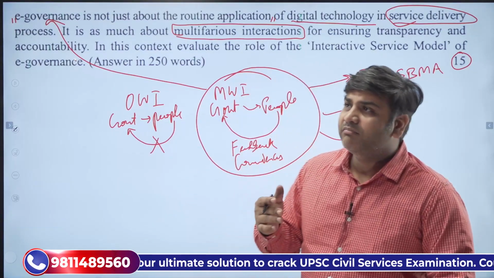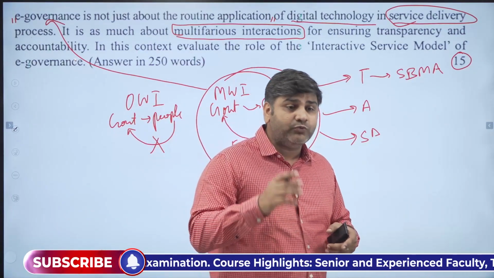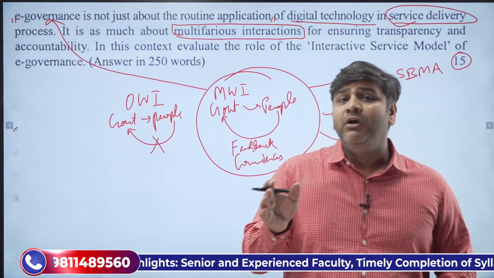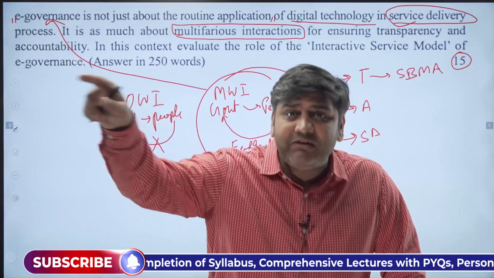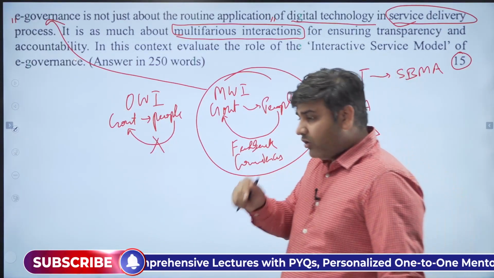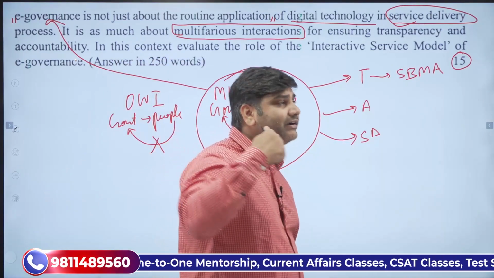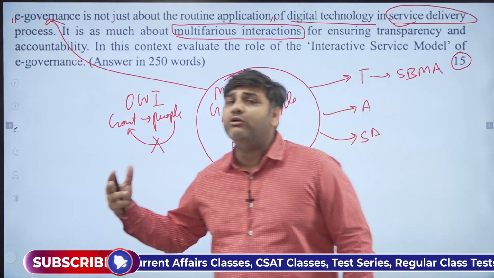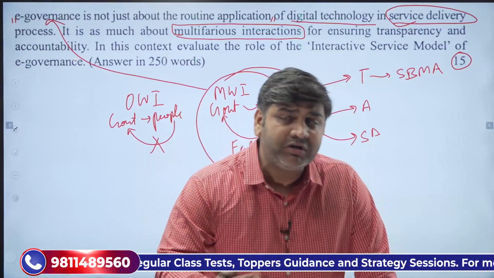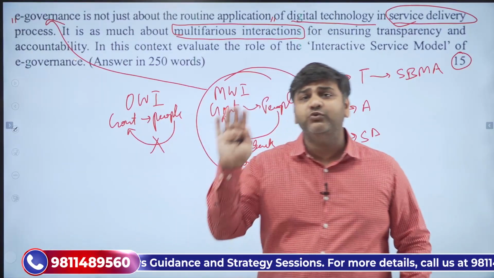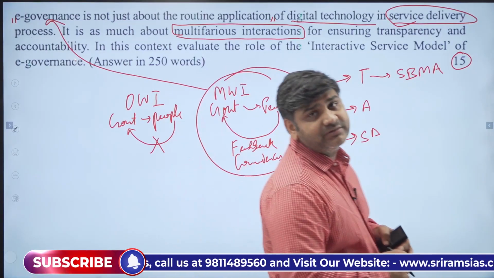A few months back, during the winter season in Delhi, the Municipal Corporation of Delhi also launched an app where, if you see any kind of pollution happening, you can just click a photo and upload it on the app, and the government is going to take some kind of action on that. So the government is trying to provide some kind of service and information, but at the same time the people are also becoming interactive. The people can send their grievances, can send some kind of report, can send some kind of information to the government. And this feedback mechanism is creating some kind of accountability and transparency.